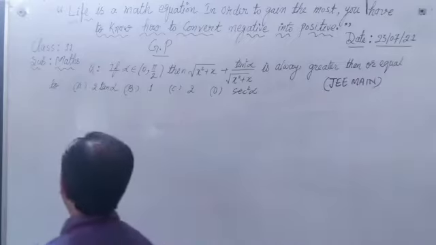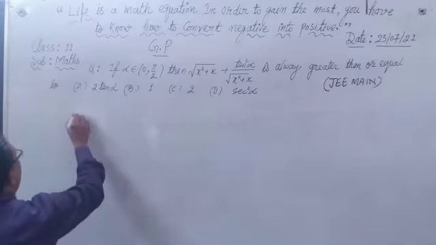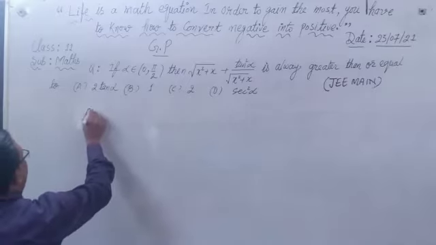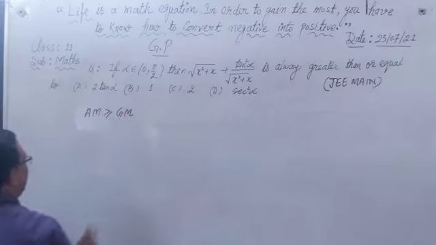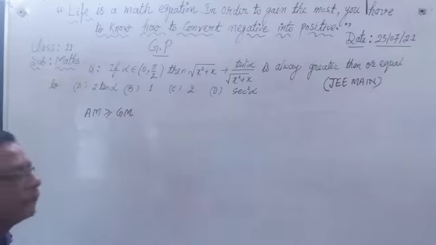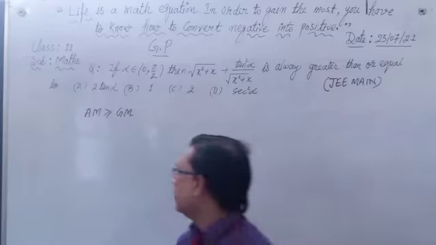there is a relation between AM and GM. What is the relation between AM and GM? AM is always greater than or equal to GM. The arithmetic mean of two numbers is always greater than or equal to the geometric mean of two numbers.